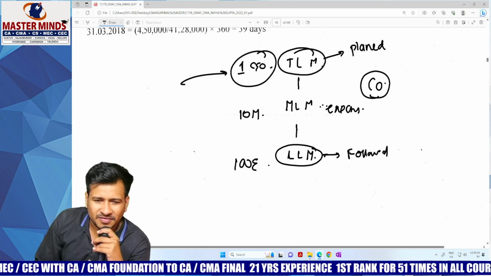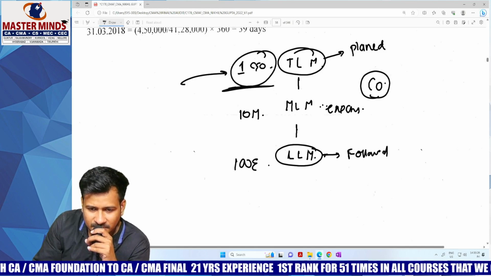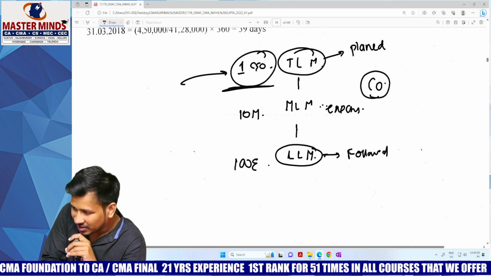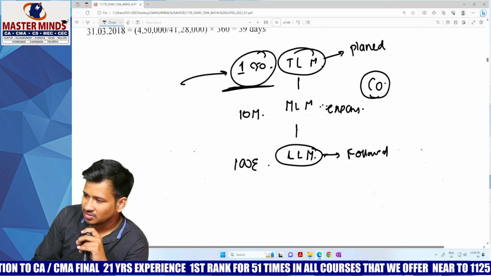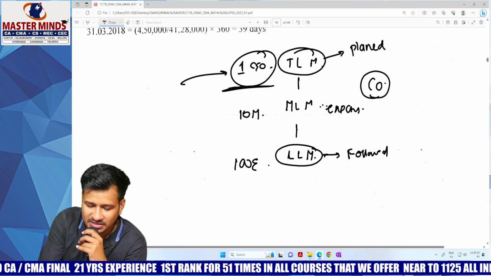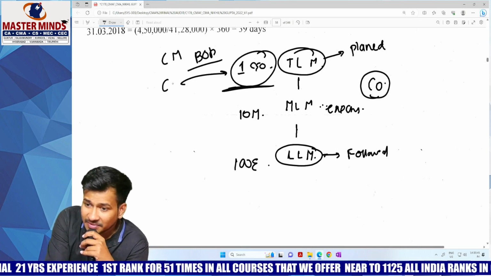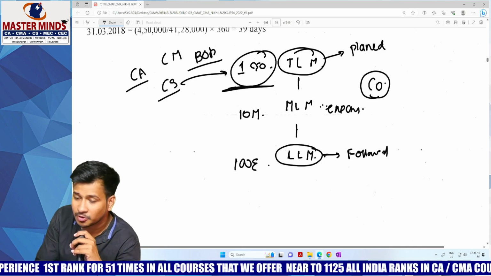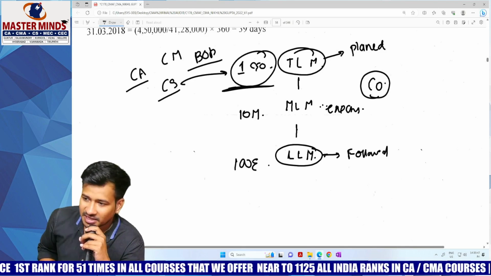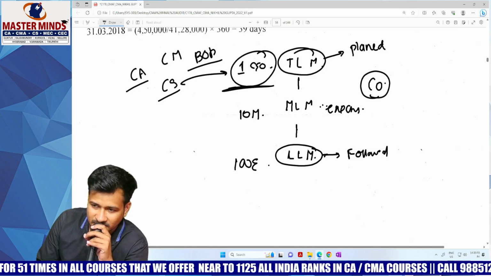See, in top level management, will there be only one CEO or many people? No, there will be many other people. Likewise, there will be a board of directors, a chairman, a company secretary, and one chartered accountant. I am not talking about a practicing chartered accountant. I am talking about a cost chartered accountant who is a part of the company.